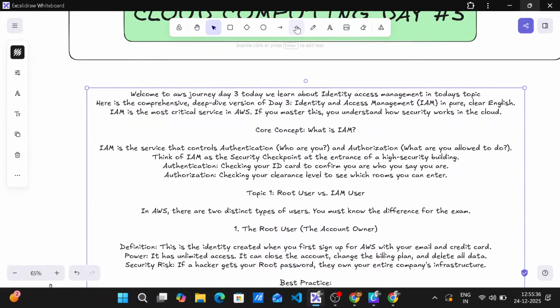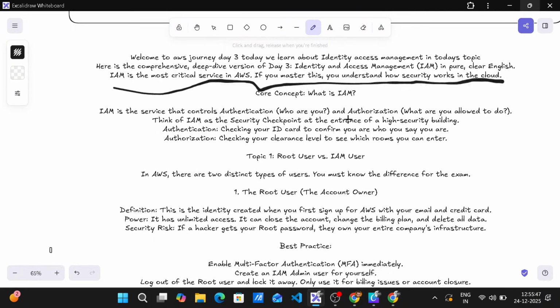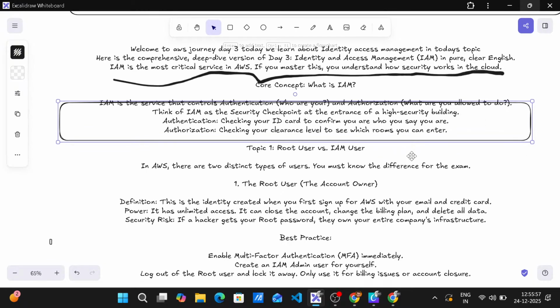Core concept: what is IAM? IAM is the service that controls authentication: who are you? And authorization: what are you allowed to do? Think of IAM as the security checkpoint at the entrance of a high-security building. Authentication: checking your ID card to confirm you are who you say you are. Authorization: checking your clearance level to see which rooms you can enter.